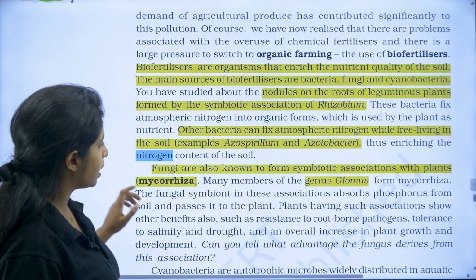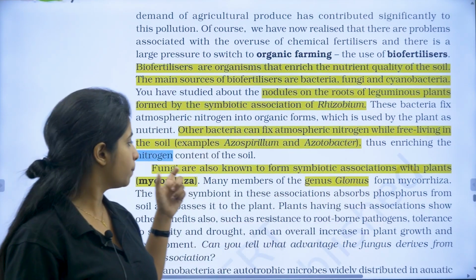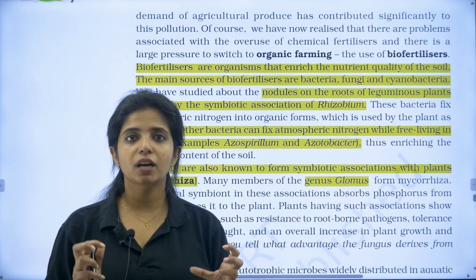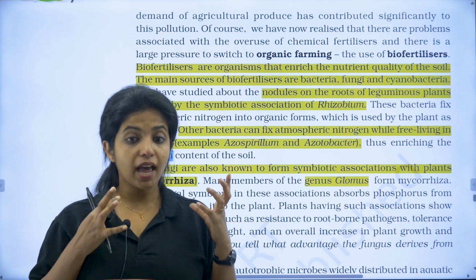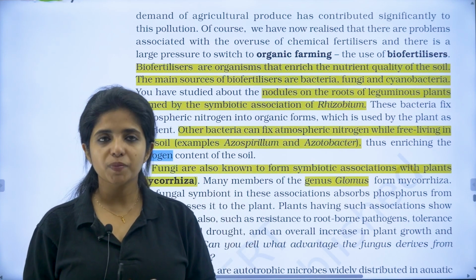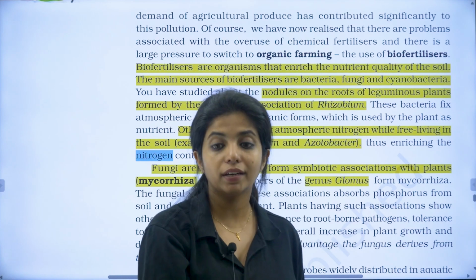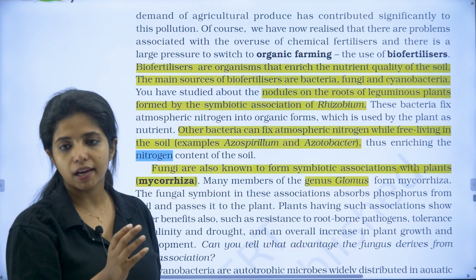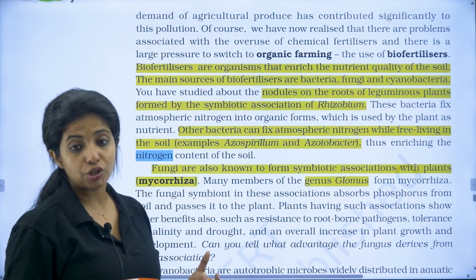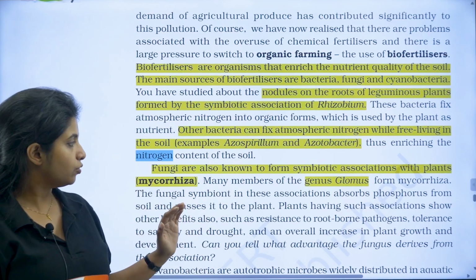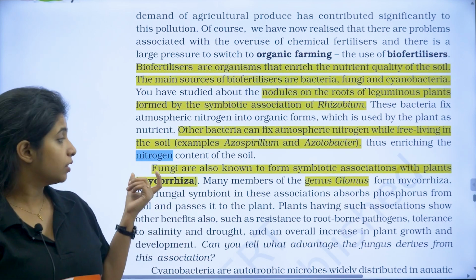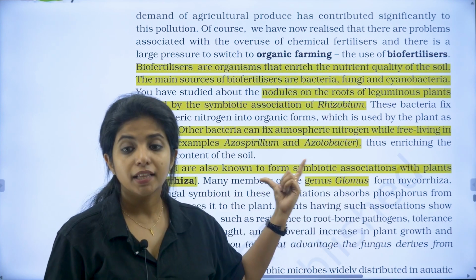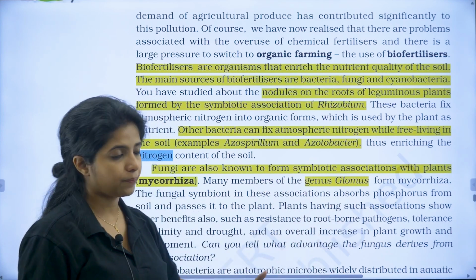Now apart from that, you have fungi. Fungi are also known to form symbiotic association with plants, my dear children. What does the fungus do and what does the plant do? Plants perform photosynthesis and in this way produce organic compounds. Fungi can have these organic compounds, but in return, fungi have small hyphae which can go deep into the soil and take up nutrients. The fungi take in the nutrients and give them to the plant, whereas the plant gives some food to the fungi as well. This association is known as mycorrhiza. This is a question that is asked: the fungi which do this belong to which genus? They belong to the genus Glomus, my dear children. Please remember that.